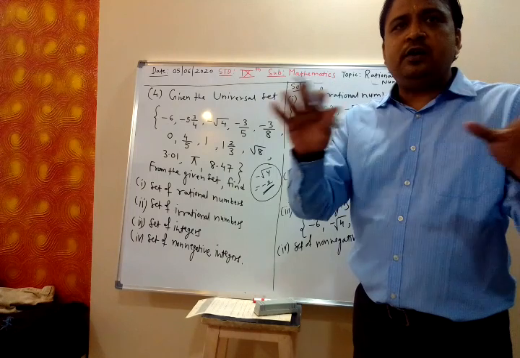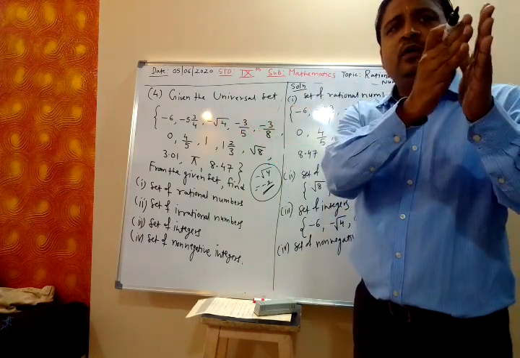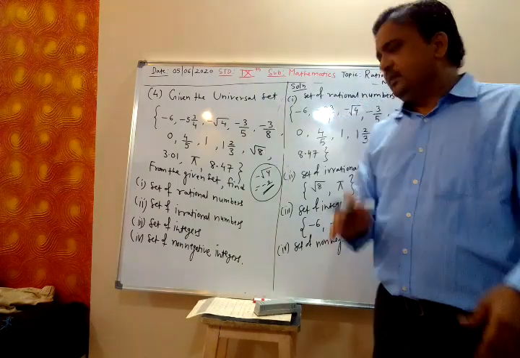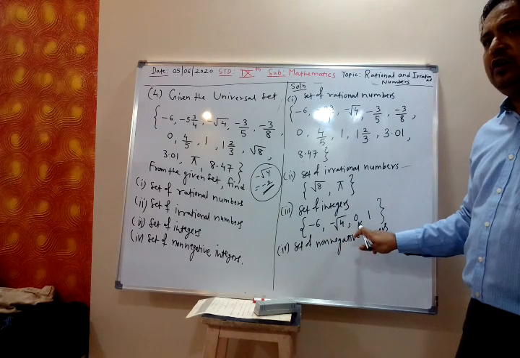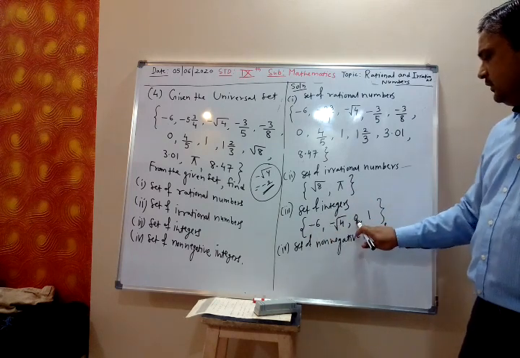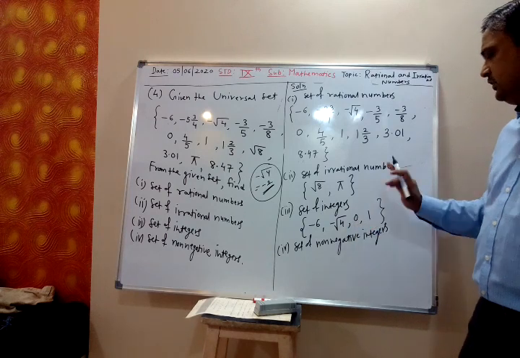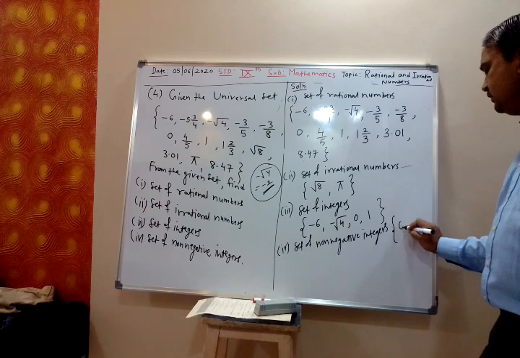Non-negative means not negative. So if you remove the negative part, 0 and positive are left. This is negative, this is negative, this is 0 and this is positive. So the set of non-negative integers has only two, 0 and 1.